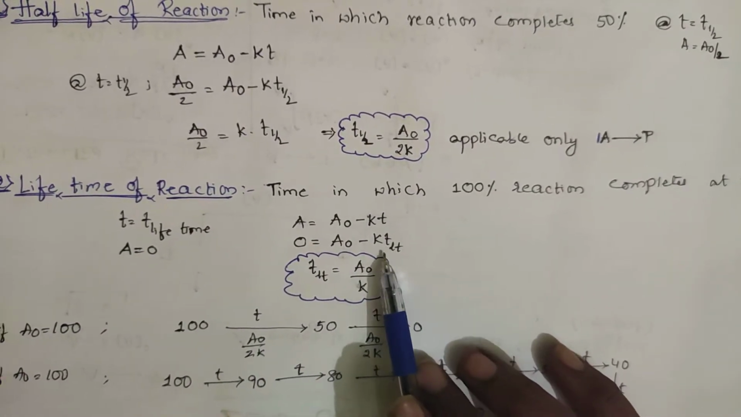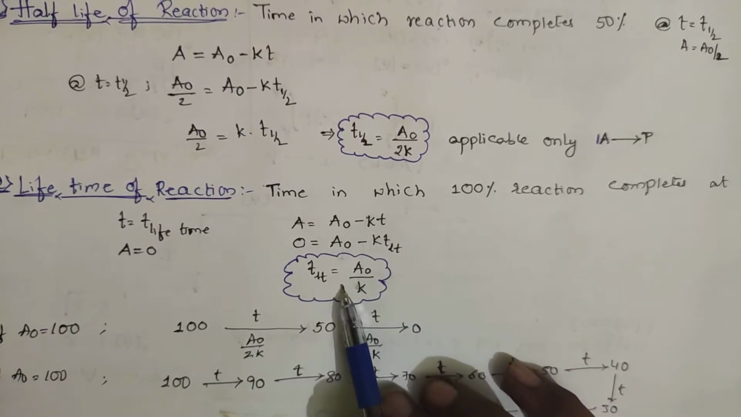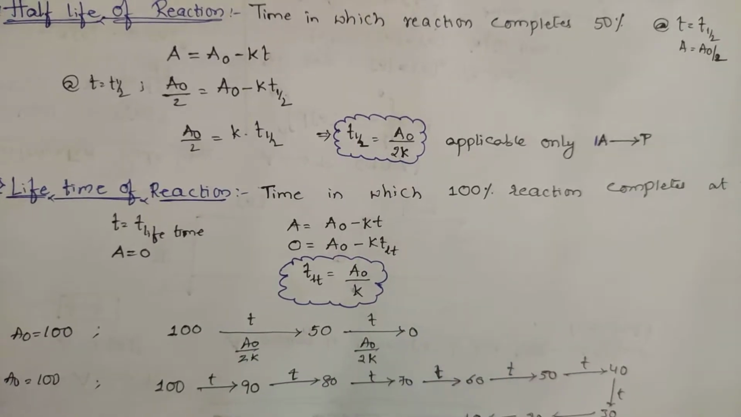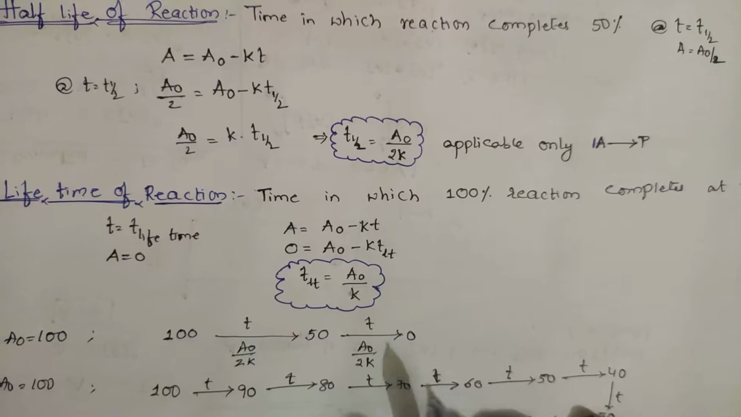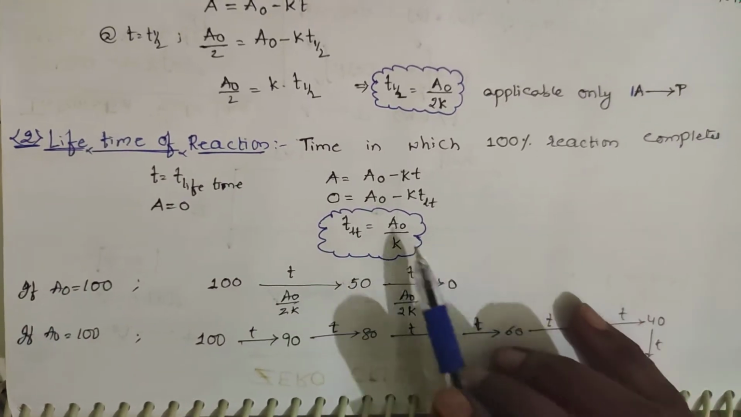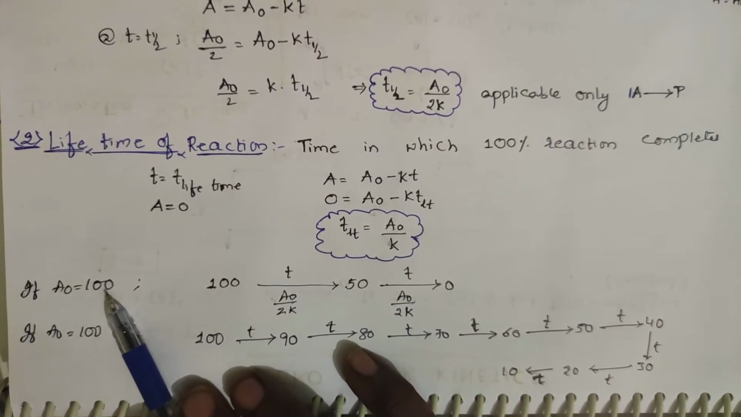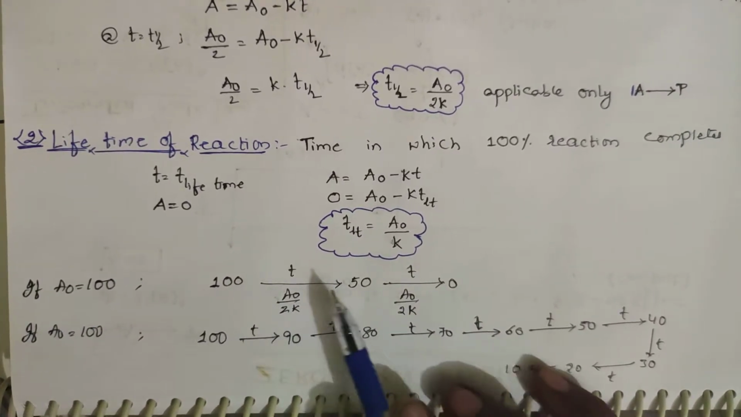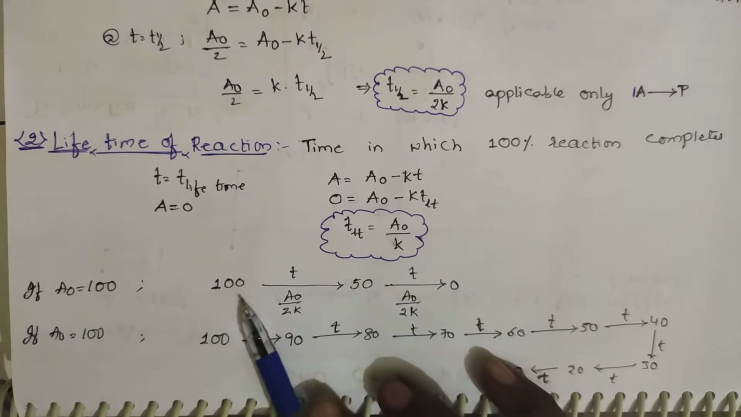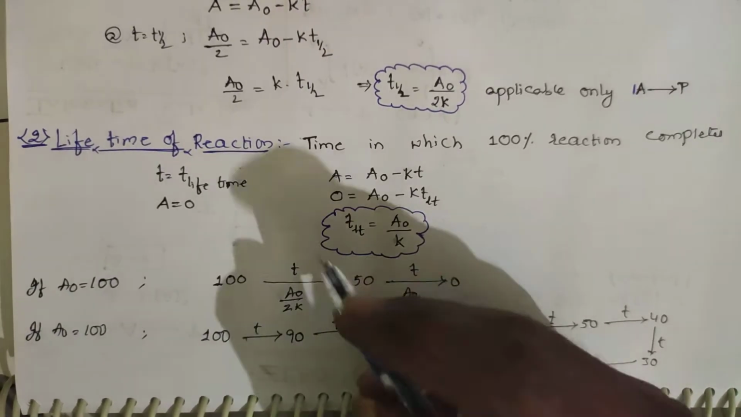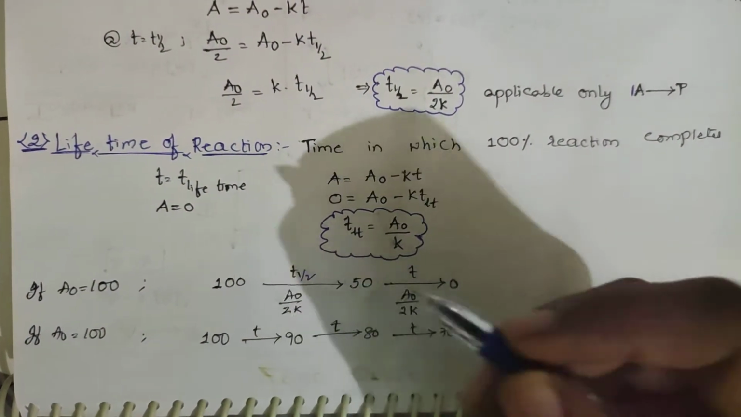If you make the subject T lifetime, it will be equal to A naught by K, the initial concentration by K. Suppose I am taking the initial concentration as 100. See, 100 to 50 means 50% is completed. What is the time taken now? This time is called T half.